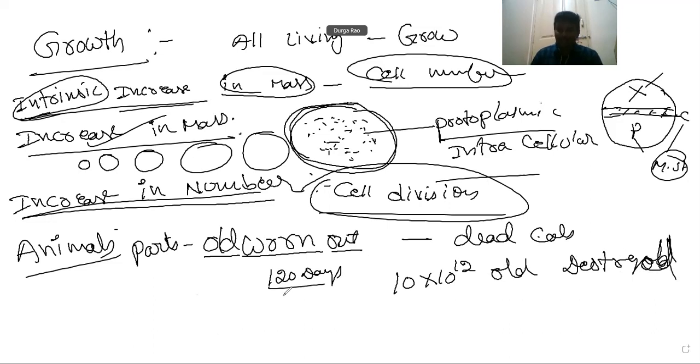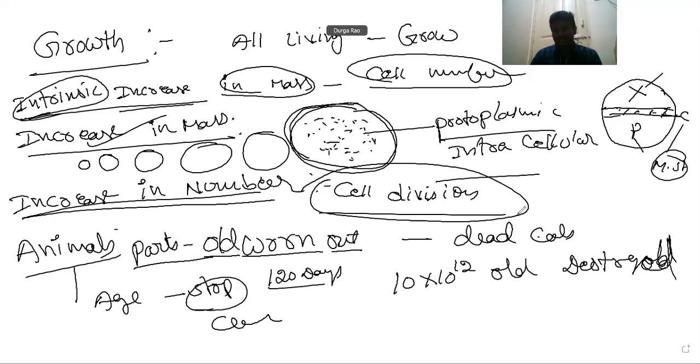For this process, cell division is required. When we meet with an accident, cell division is required to cure that particular injury. That means animals grow up to a certain age only. After a certain age, growth in all parts of the animal is stopped, meaning cell division also stops, but cell division is highly limited to certain parts only to replace old, worn out, or dead cells. That's all about growth in animals.